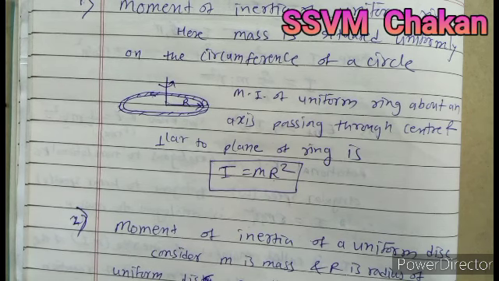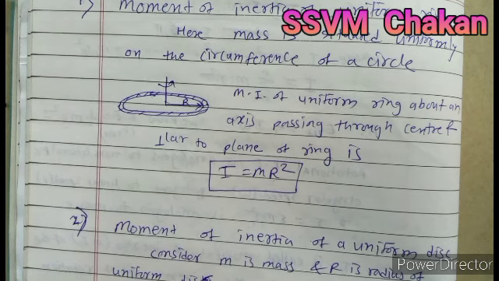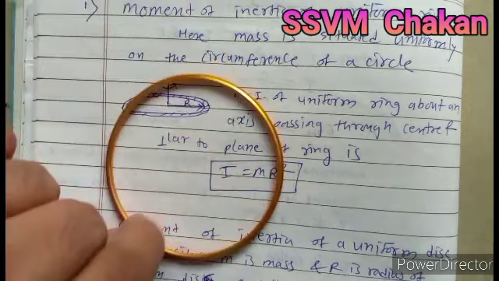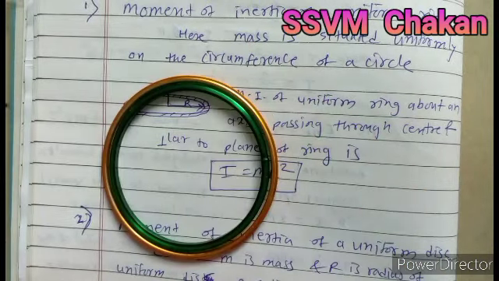Disc, everybody knows the disc. A disc is a round shape plate. A disc is made up of a large number of rings inserted one inside the other. Suppose this is one ring, we insert another ring in it.